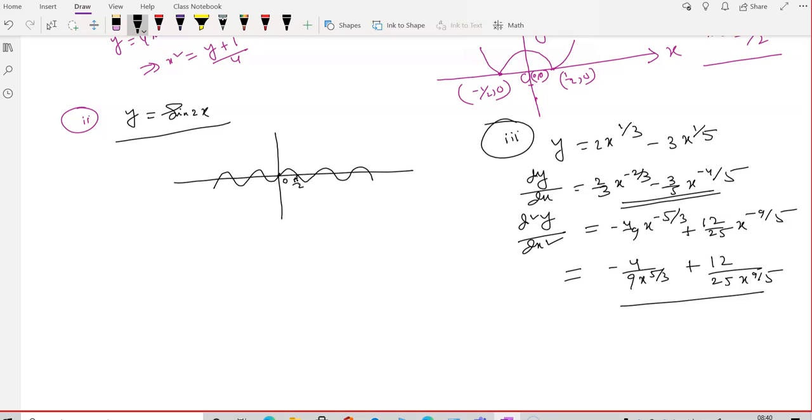At the cusp, this is an important point, the curve has either a maxima or a minima, not both together. Here it does not have a maxima or minima at the point x. So there is no cusp for this curve.